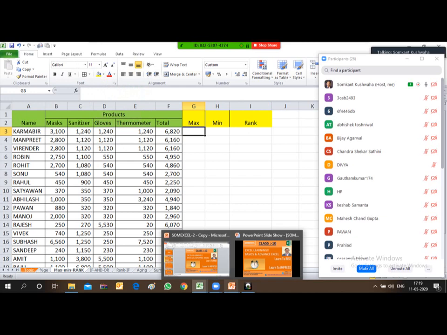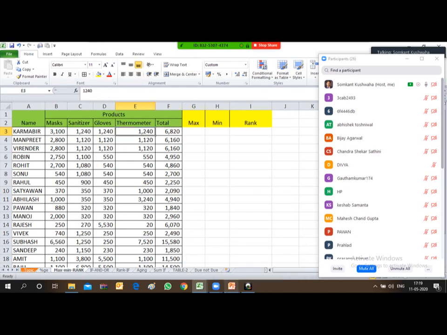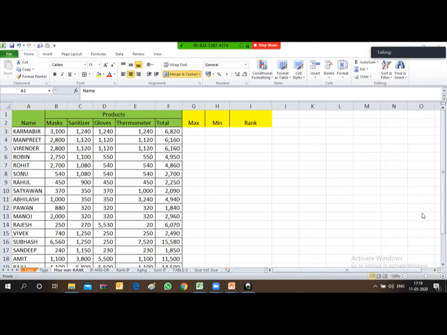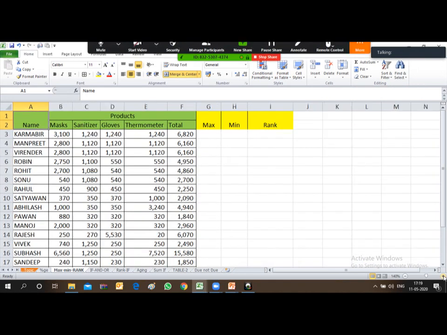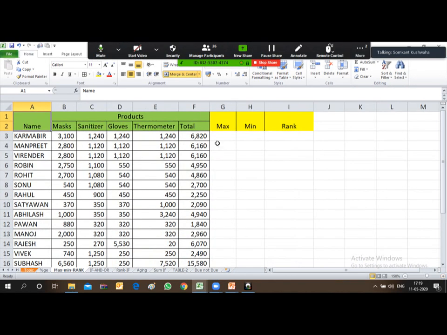So friends, let's first understand the table. Here the name of the employee, the salesperson, is given. Names are given, say Karambir, Manpreet, and so on. Let me zoom in a little so that you can view it perfectly.